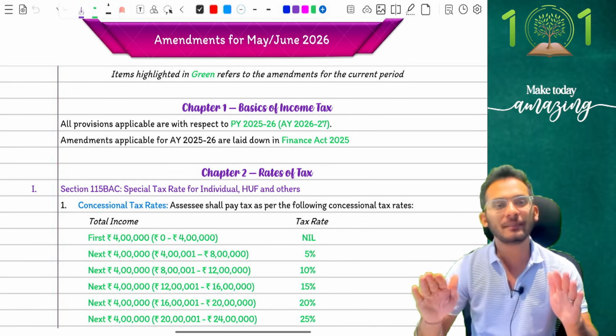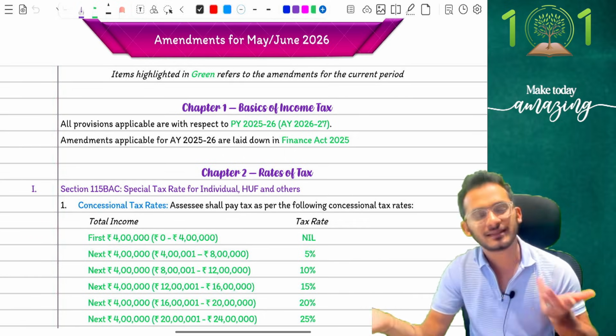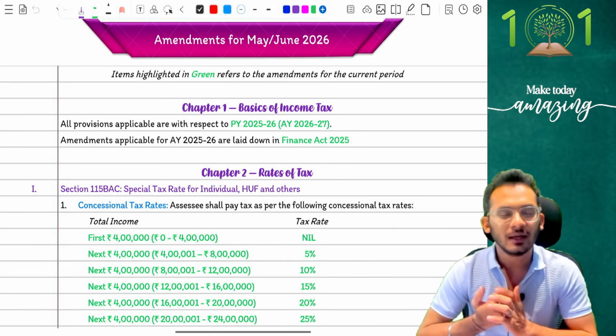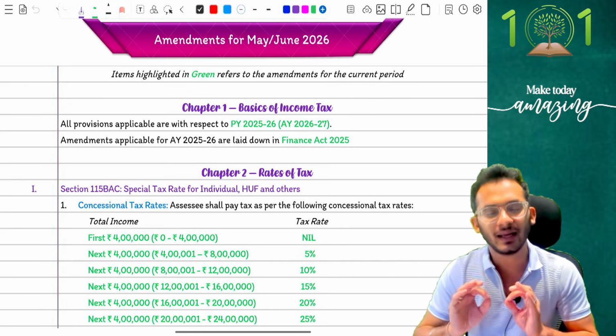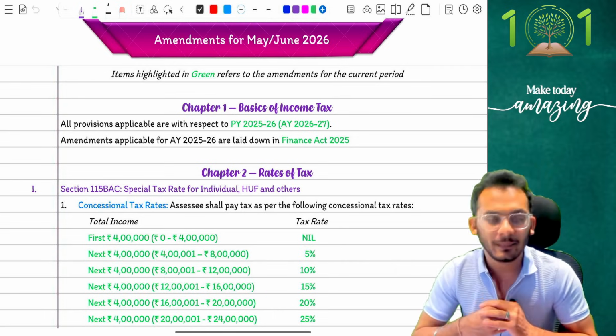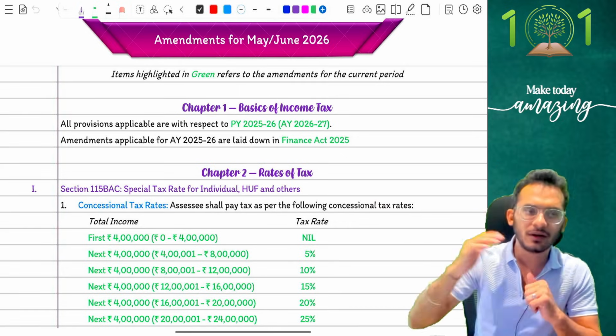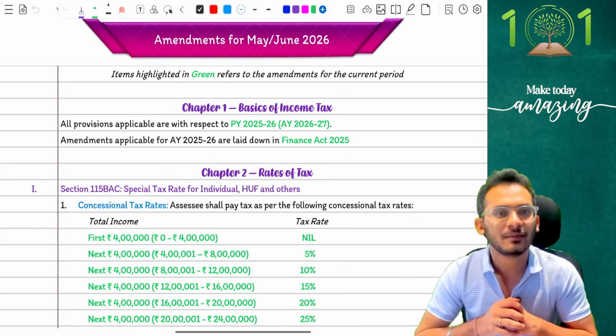I am not telling you buy my material. If you've used my material in the past, then yes, probably that will be more sensible for you. But if you're using any faculty's material, my strong suggestion is go back and buy that faculty's material and make sure that you're prepared accordingly. According to that, the amendments will also kick in and you will be able to understand that.